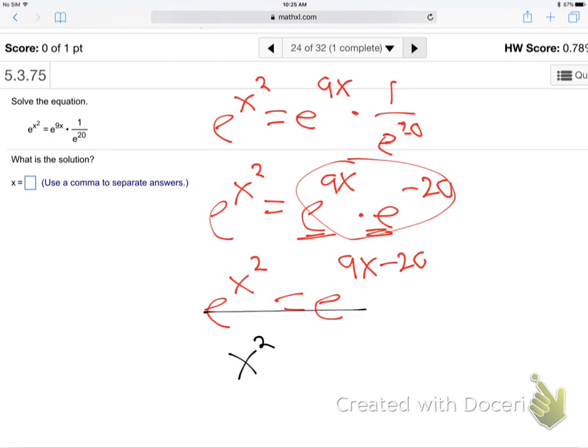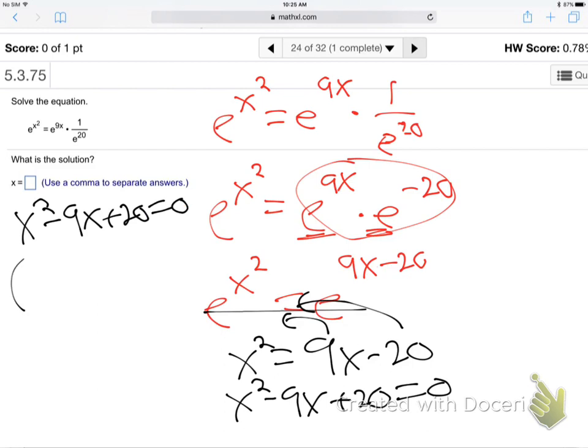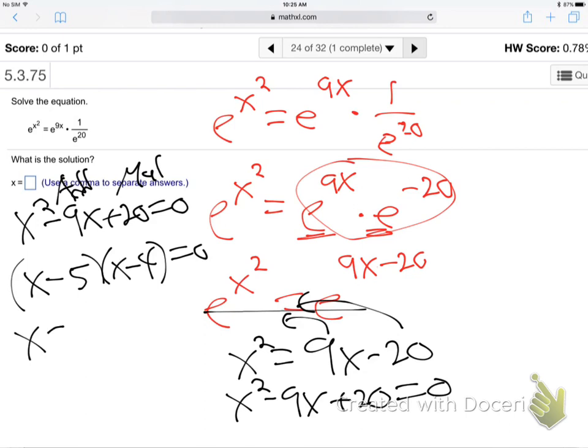So boom, x squared is 9x minus 20. How do we always solve x squared equations? Get a 0. So jump these over. Get x squared minus 9x plus 20 is 0. So 2 and 10, 4 and 5. 4 and 5, huh? 5 and 4, both negative, right? To add to be negative 9, to multiply to be plus 20, two negatives. So you know the drill. Positive 4, positive 5. There we go, we're done. Is that good?